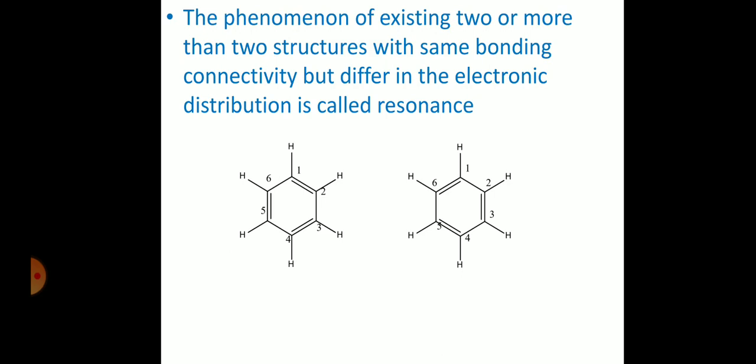So the simple way of expressing resonance is exhibiting two or more structures which have the same bonding connectivity but differ in the electron distribution.